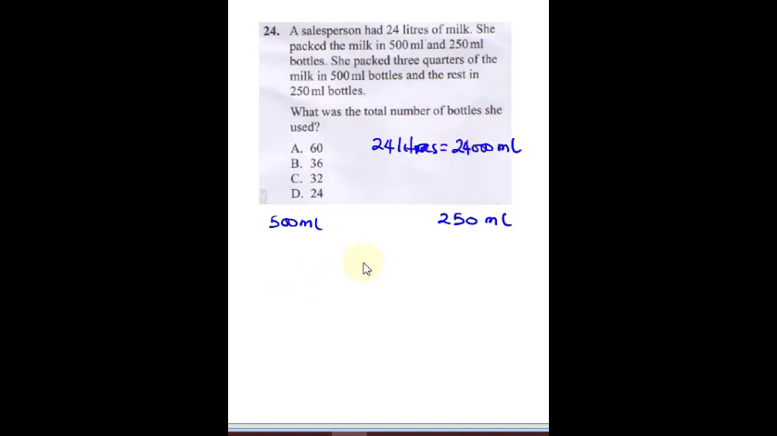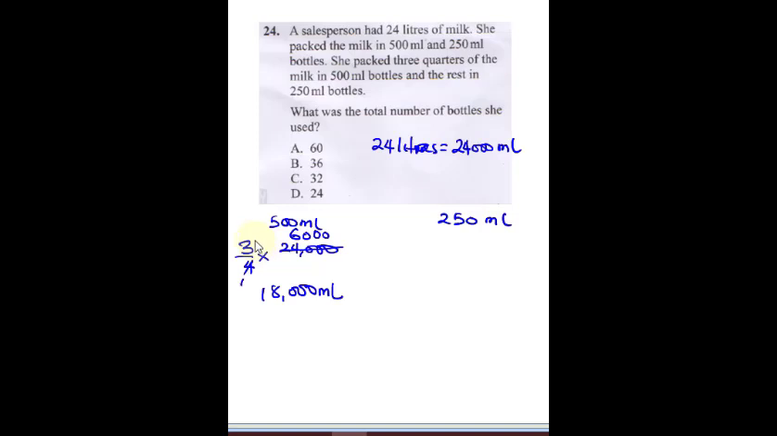Now remember, for the 500 ml bottle, she packed 3/4. So we're going to do 3/4 multiplied by 24,000. Okay, so when you do this, you get how many ml. So 4 here is going to be 1, 4 here is going to be 6,000. So 3 times 6,000, it's 18,000 ml. So this is the quantity that was put into 500 ml bottles.